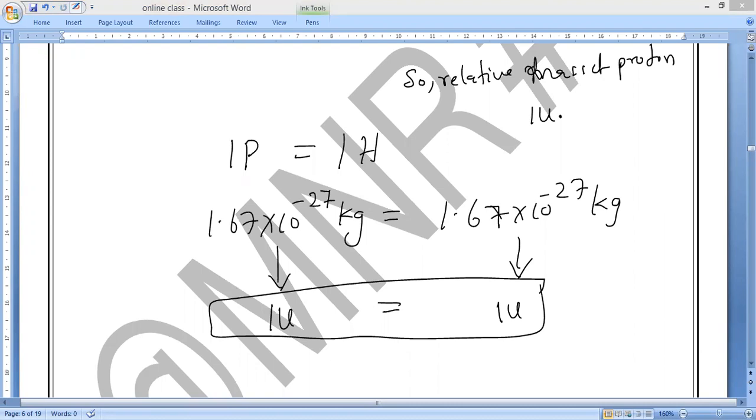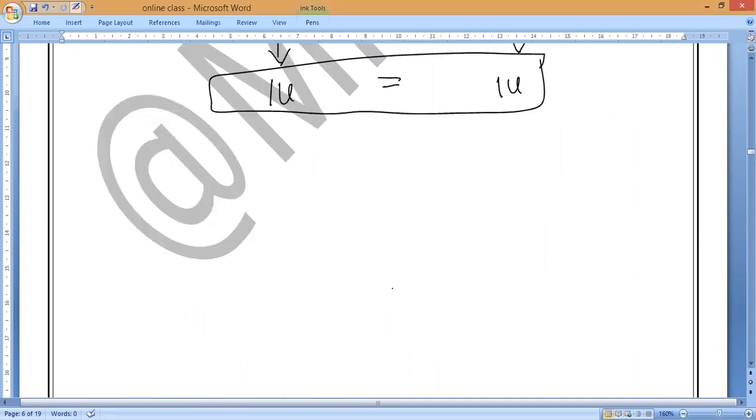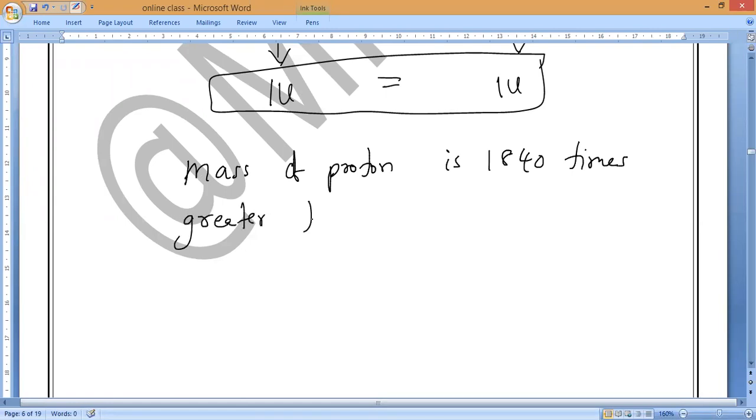Understand, guys, everybody? So the mass of one proton is also how many times greater than an electron? Anybody can say? The mass of proton is 1840 times greater than what? Electrons. What are you speaking, man? So one proton is equal to 1840 electrons. That is what we can say.